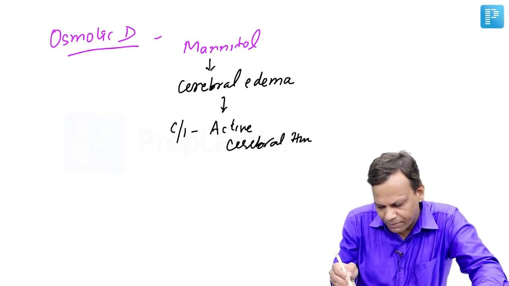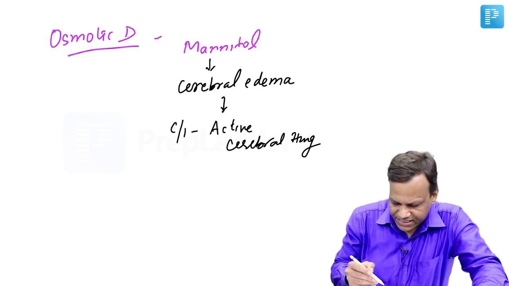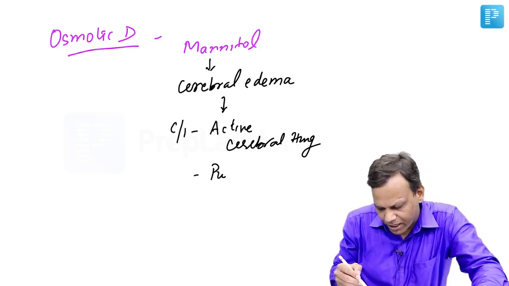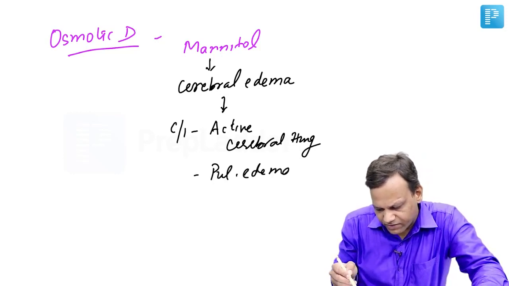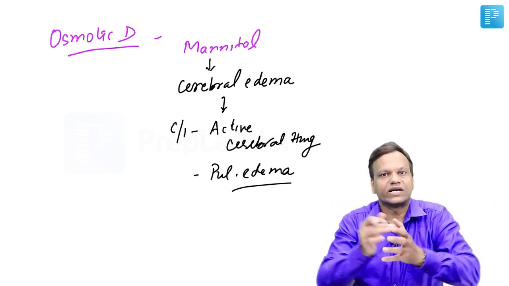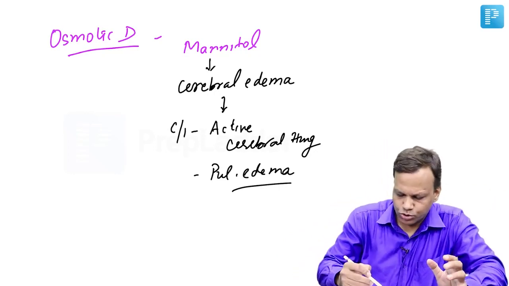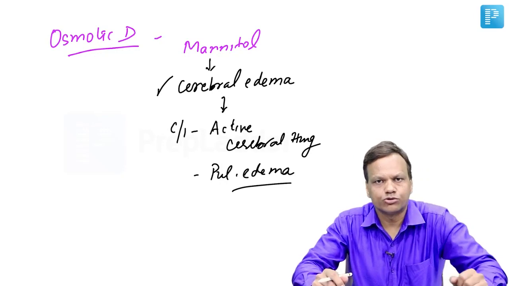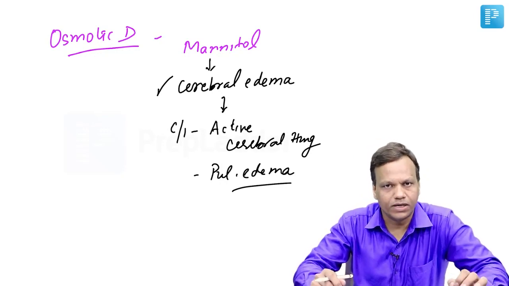During active cerebral hemorrhage, it is contraindicated. And second, it is also contraindicated in pulmonary edema because it will increase the fluid in the lungs, that will worsen edema. So it is used for cerebral edema and sometimes also used for acute congestive glaucoma.